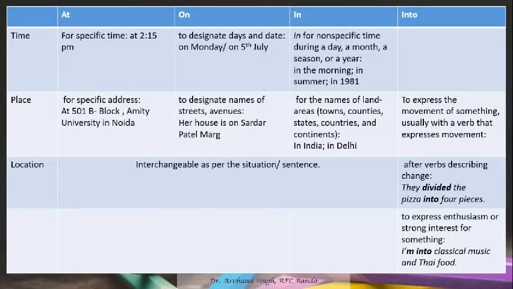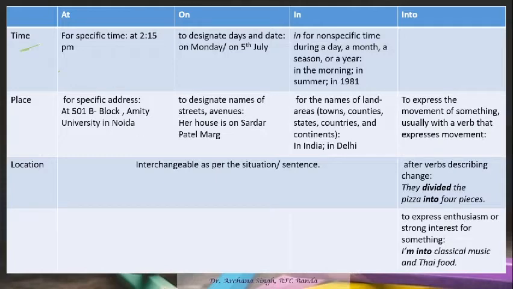So let's discuss the prepositions, because we have prepositions of place, time and direction. We need to understand where we have to use them in terms of place, time and location. In this particular slide, I'm discussing at, on, in and into, where there is a lot of confusion about where we have to use in, into, at and on. So if we talk with reference to time here,